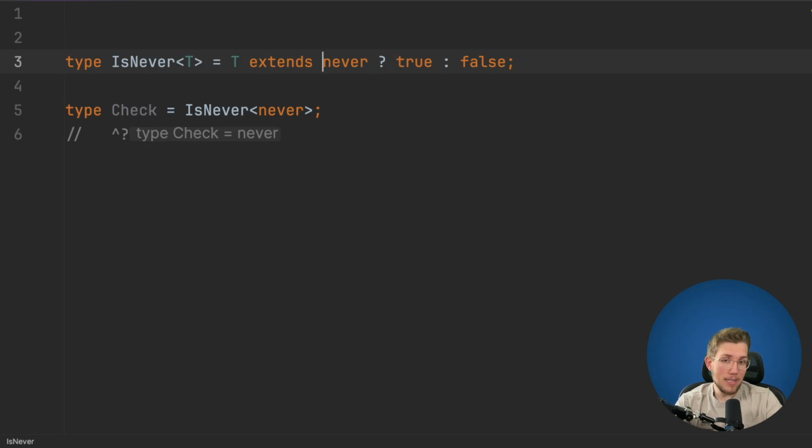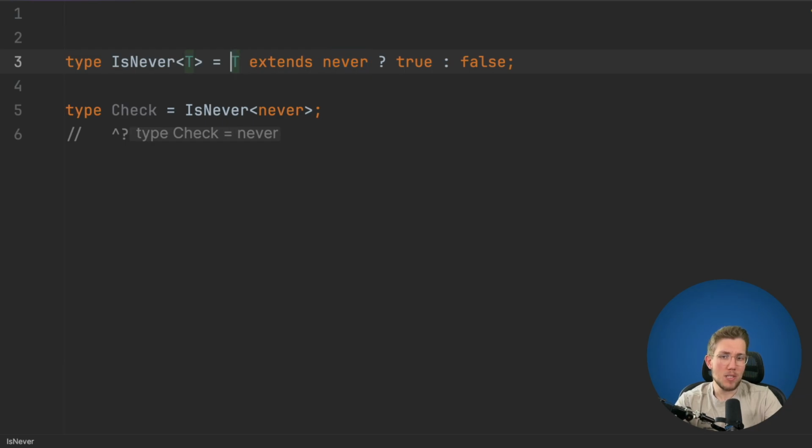Well, the problem is that this extends clause here needs a union to work on. But as we have seen, the never type gets stripped away from unions. So this means that we don't have something to check if it extends it. And because of that, we are basically in an impossible path of our code. And so TypeScript just returns never.